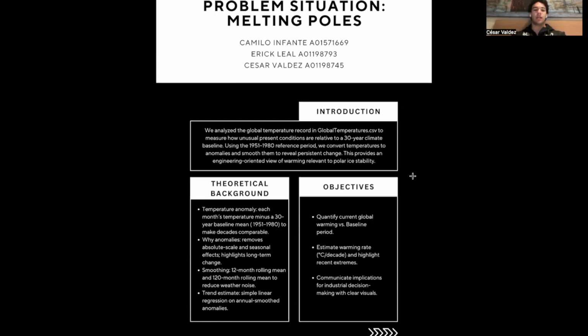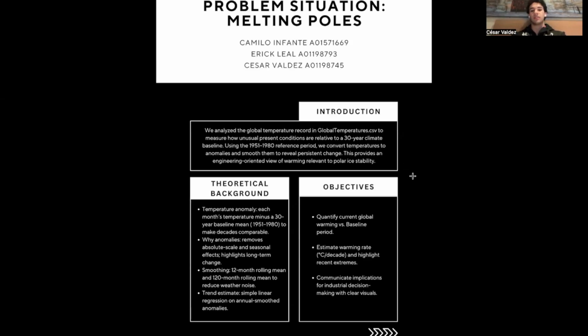For the theoretical background, we have four different components. The temperature anomaly is each month's temperature minus the 30-year baseline mean, the data from 1951 to 1980, to make decades comparable. Why anomalies? This removes absolute scale and seasonal effects, which highlights long-term change. Smoothing: we did a 12-month rolling mean and a 120-month rolling mean to reduce weather noise. And the trend estimate is a simple linear regression on annual smoothed anomalies.